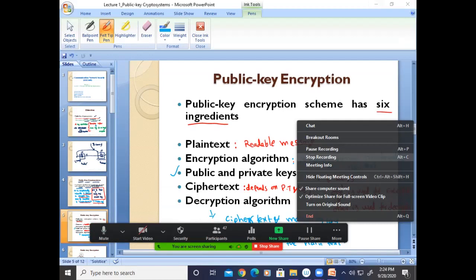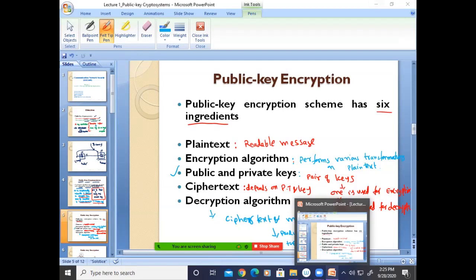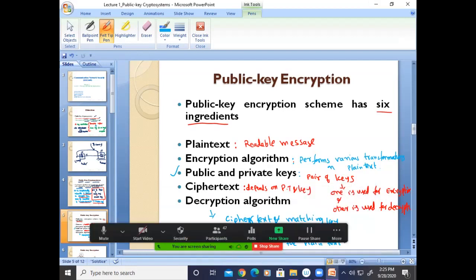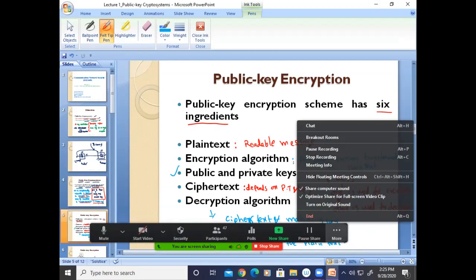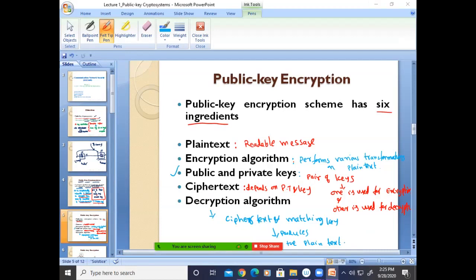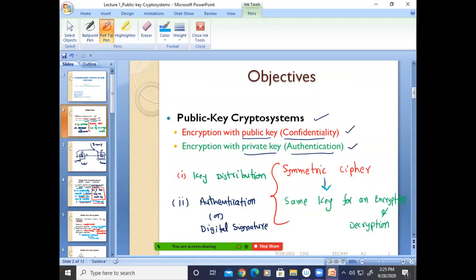Yes, sir. So what is the difference between these two, public key and symmetric encryption? Symmetric encryption uses one key for encryption and decryption, sir. Very good. Asymmetric uses public key for encryption. Symmetric is the easiest encryption technique. Okay, what are the problems in the symmetric, which I discussed in the first slide?